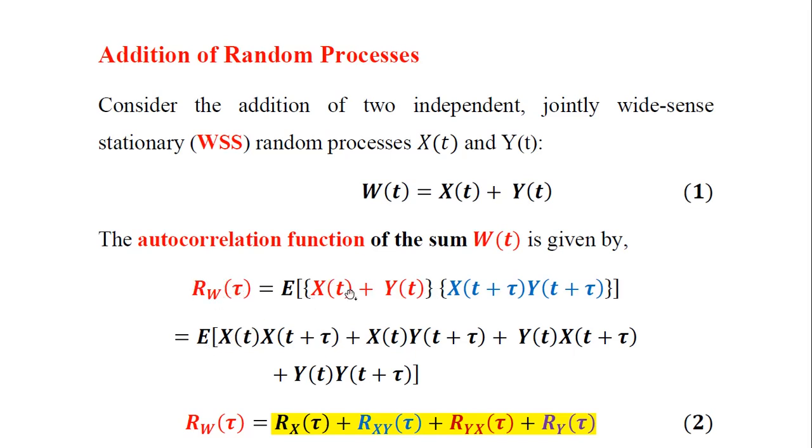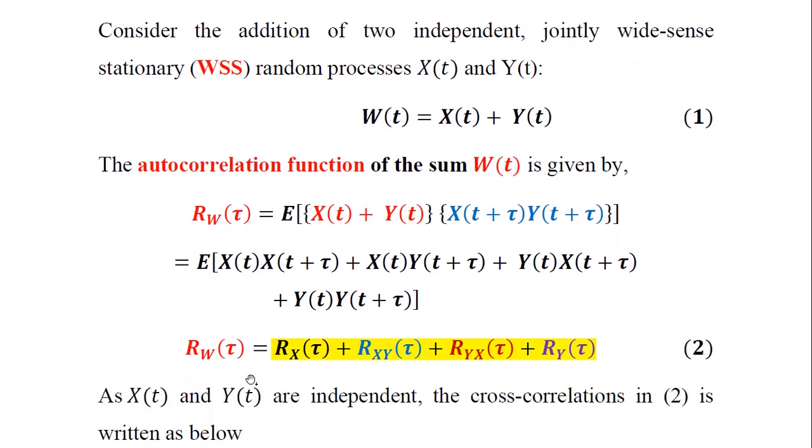So this is expanded internally within the expectation operator. We have to multiply the terms within the square brackets. The first product is x of t with x of t plus tau, and like this we go on multiplying, resulting in 4 terms here. So 1, 2, 3 and 4.